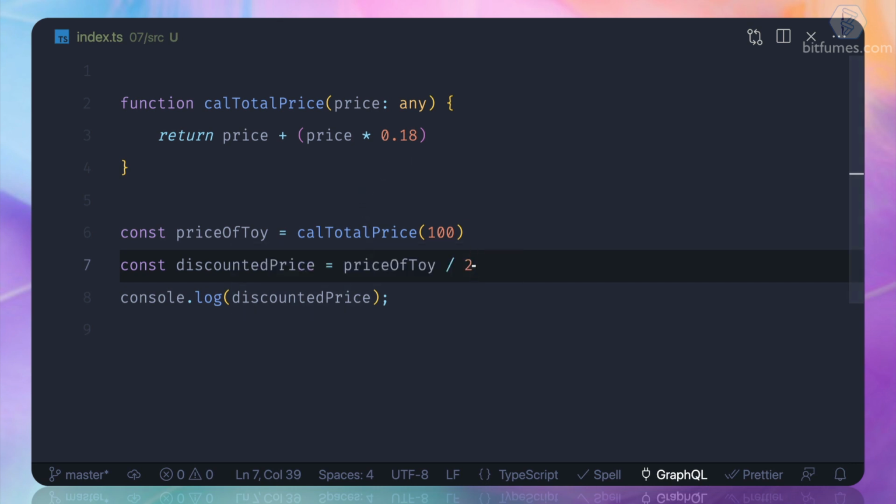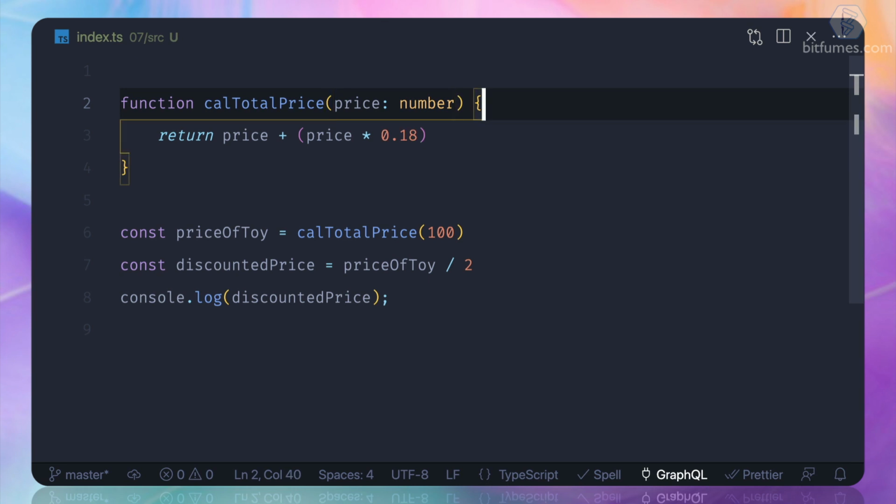But the next thing I want to show is, what if we define this any as number? Now things are getting interesting, because if we hover over priceOfToy, this has now become number. How come? Because TypeScript is guessing the return type of this function as number.